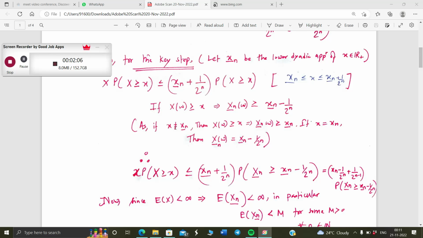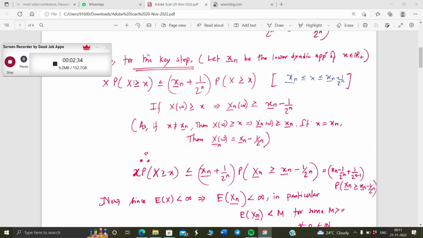Because if x is not equal to x_n lower, then again X(omega) will be greater than or equal to x, which implies X_n bar(omega) will be greater than or equal to x_n bar. But if x is equal to x_n, then in that case x_n lower bar will be small x_n lower bar minus 1 by 2 to the power n. But in either case, we can show that if X(omega) is greater than x, then X_n bar(omega) is greater than small x_n bar minus 1 by 2 to the power n.